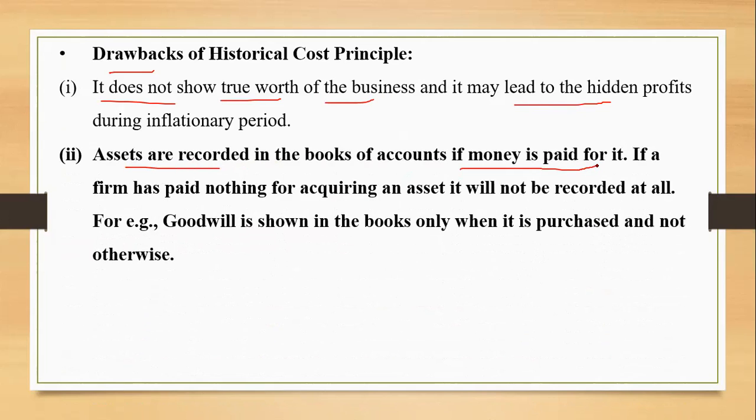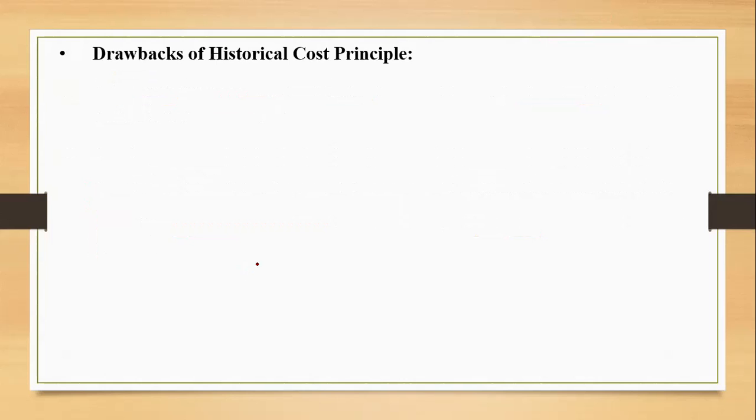Accounting Standard 26, AS 26, simply says that you are supposed to show any asset in the books of accounts only if you have paid some money, or money's worth in consideration, to acquire the asset. So goodwill is also shown in the books only when it is purchased. These things we'll discuss in class 12 again.